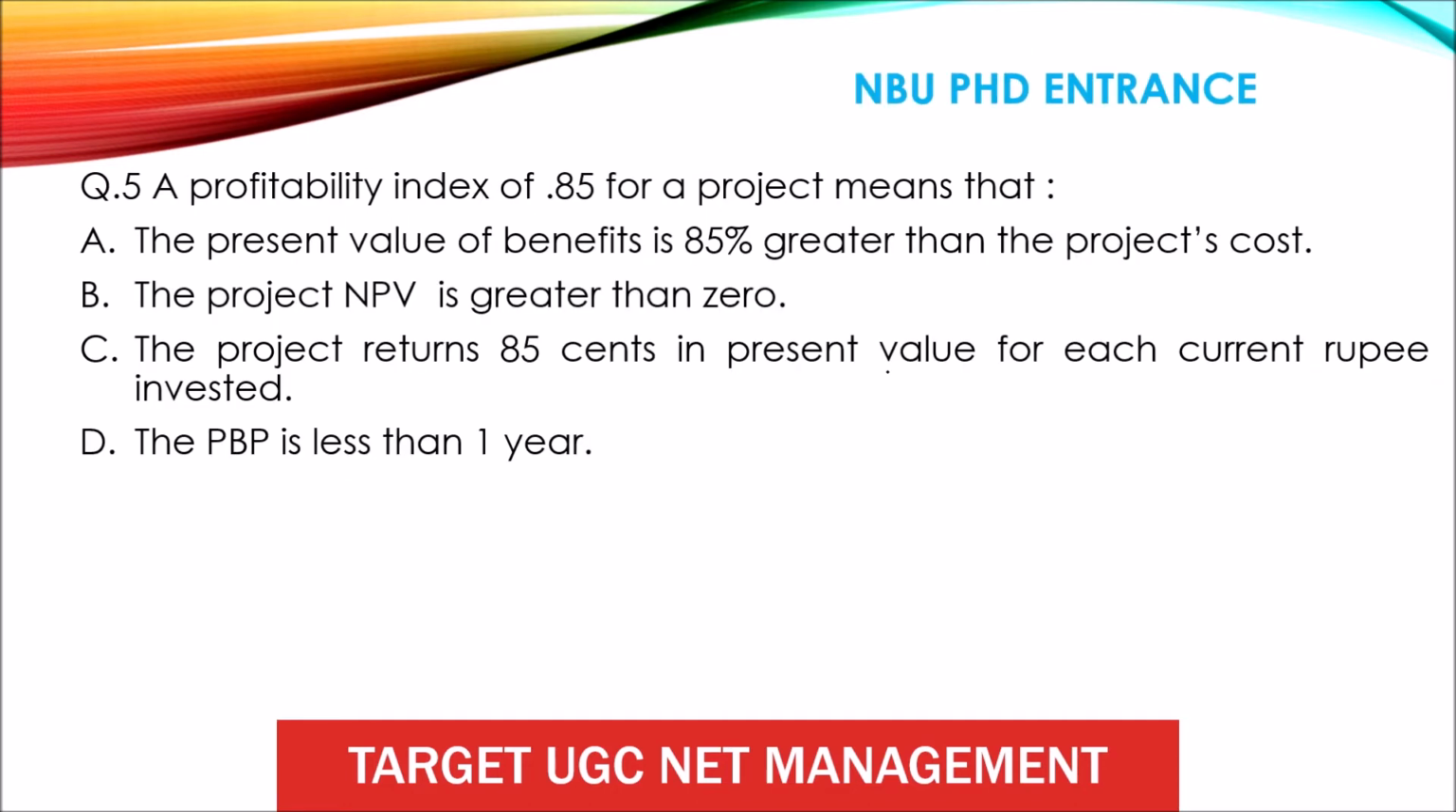Next question. A profitability index of 0.85 for a project means that the present value of benefits is 85% greater than the project cost. The project NPV is greater than 0. The project returns 85 cents in present value of each current rupee invested. The payback period is less than 1. So it talks about profitability index. So there is nothing related to payback period, and even NPV is also not related.